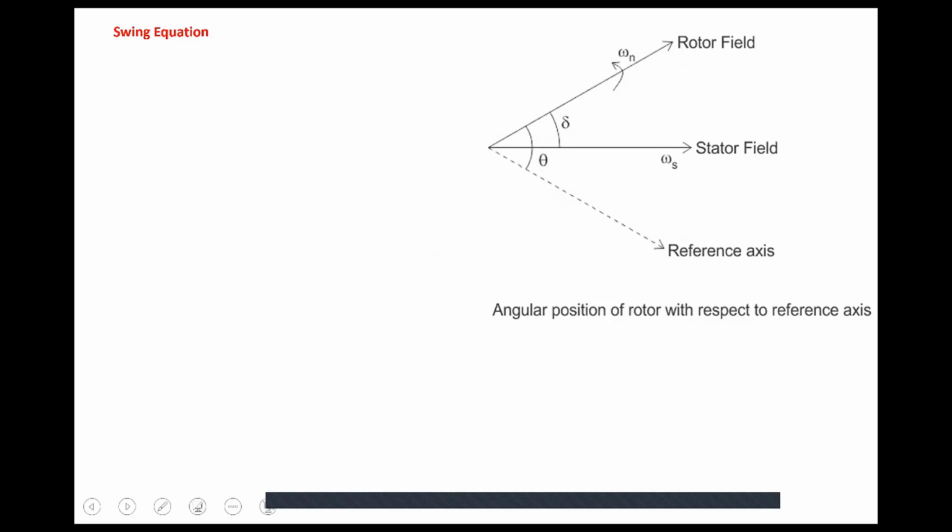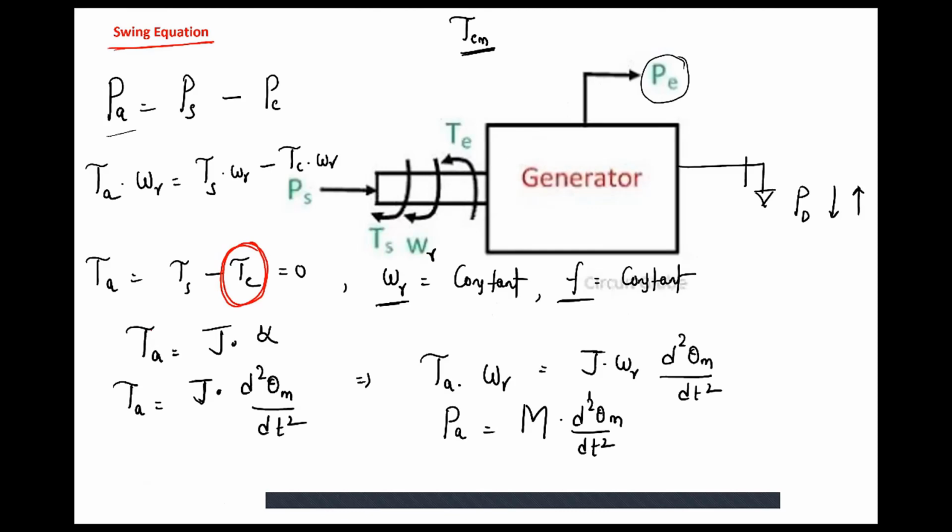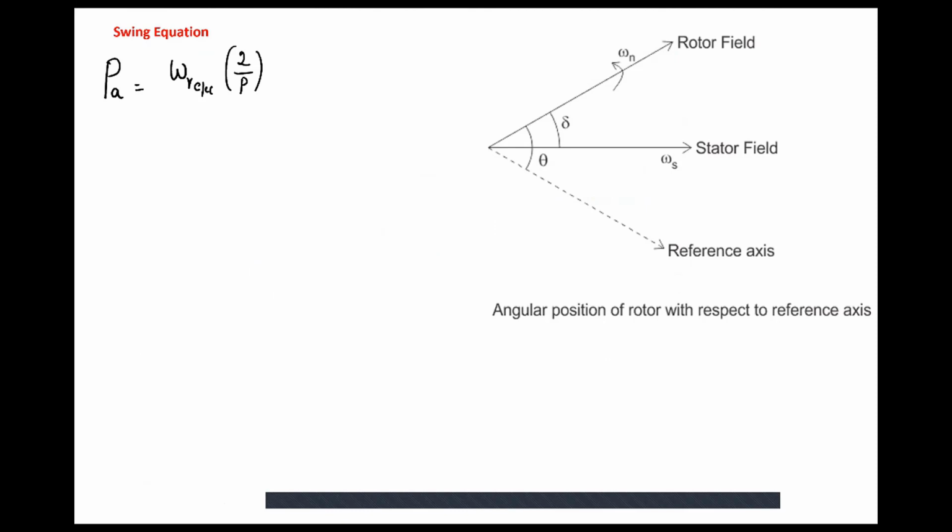Now if I write the same thing, Pa, the accelerating power on the shaft, rather than writing in mechanical terms, I write in electrical terms. Omega r mechanical, so I can write omega r electrical is equal to 2 by P times that, and one more 2 by P will come because I am converting d square theta electrical by dt square.